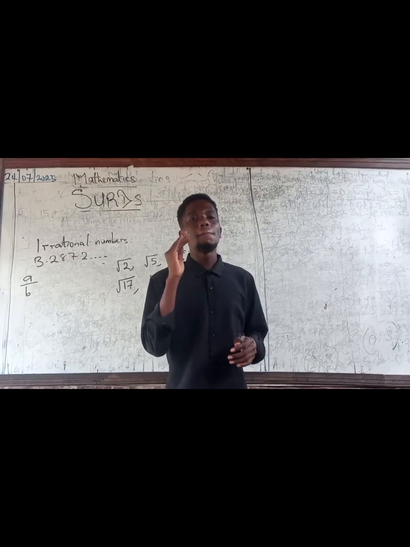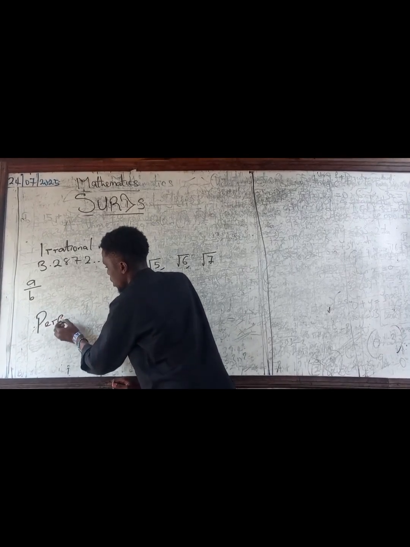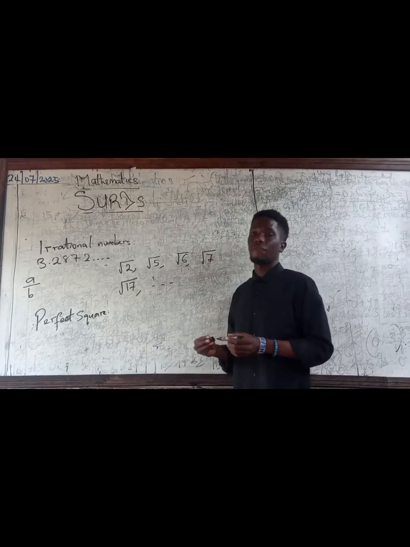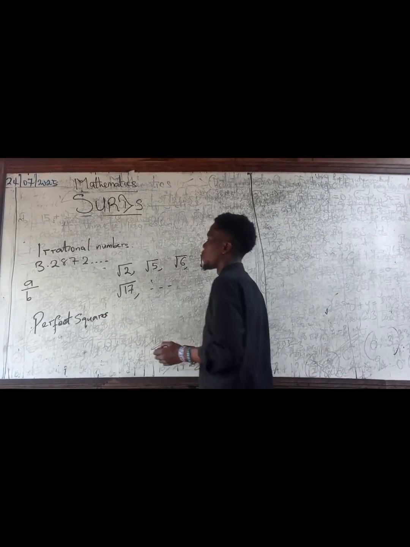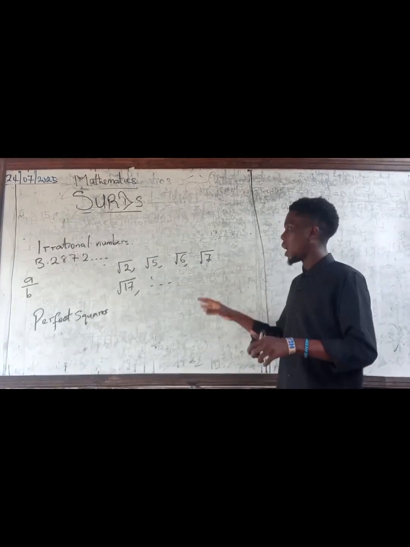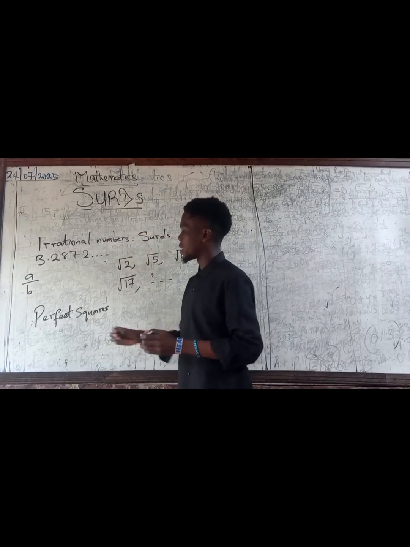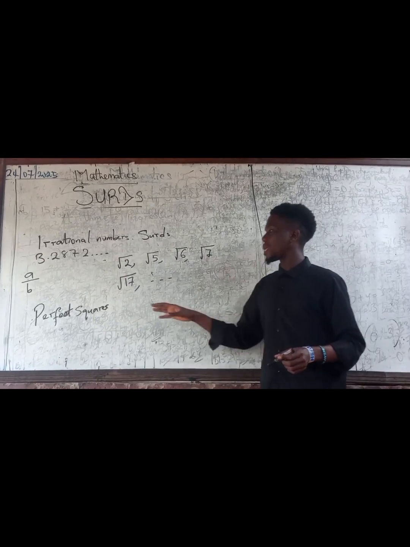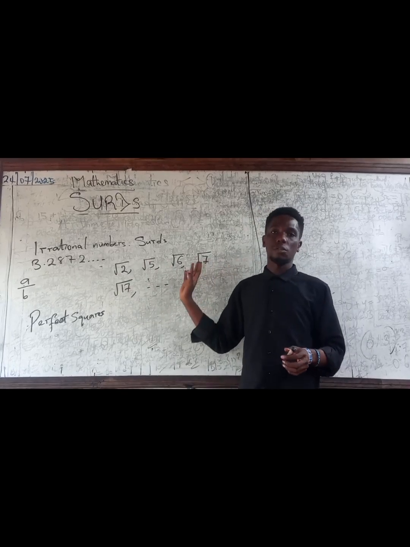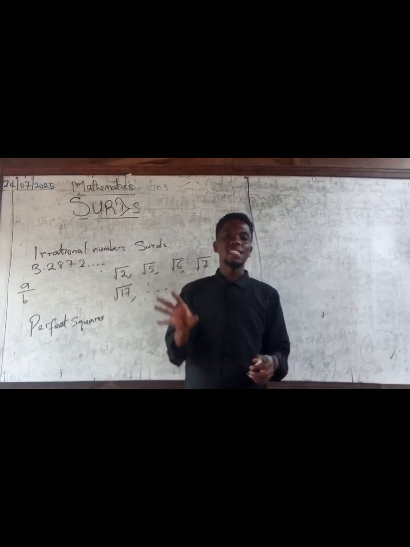Now we have what we call perfect squares. To get a better understanding of what surds are, let's see what perfect squares are. The direct opposite of surds is perfect squares. Why do I say this? The difference between a perfect square and a surd is that a surd is an irrational number, but perfect squares are rational numbers, they are integers, alright?